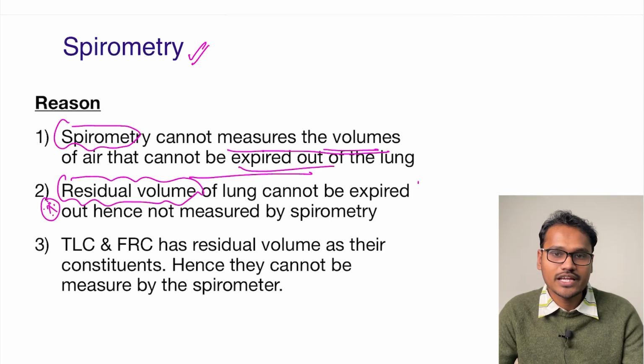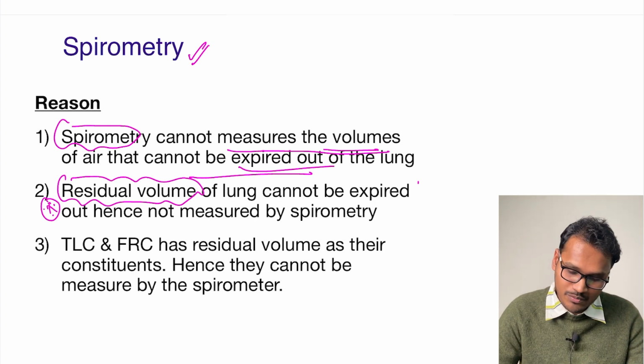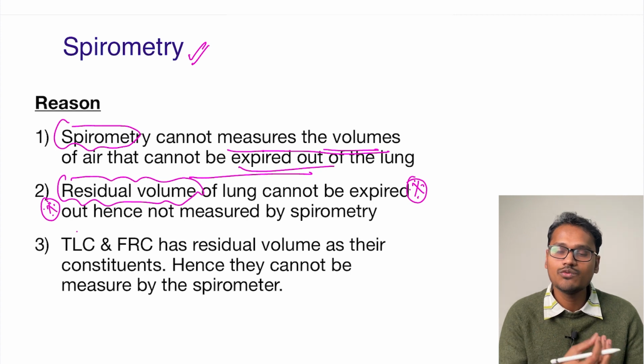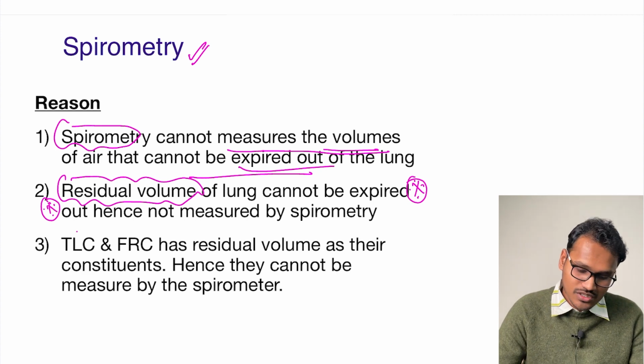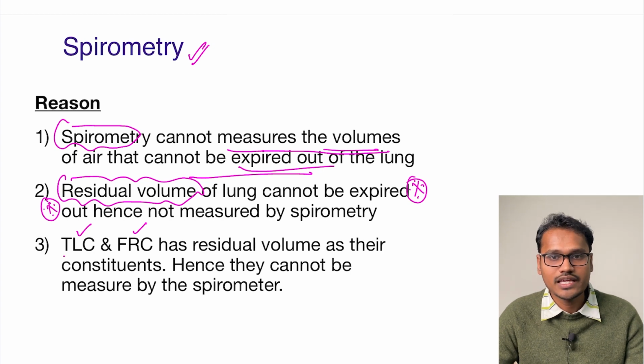So if I cannot take it out of the lung, then the spirometer will not be able to measure this volume. If I am not able to measure the residual volume, then obviously there are two other capacities which have residual volume in their composition. One is the total lung capacity, another one is the functional residual capacity. So these two cannot be measured by the spirometer. Why can they not be measured?